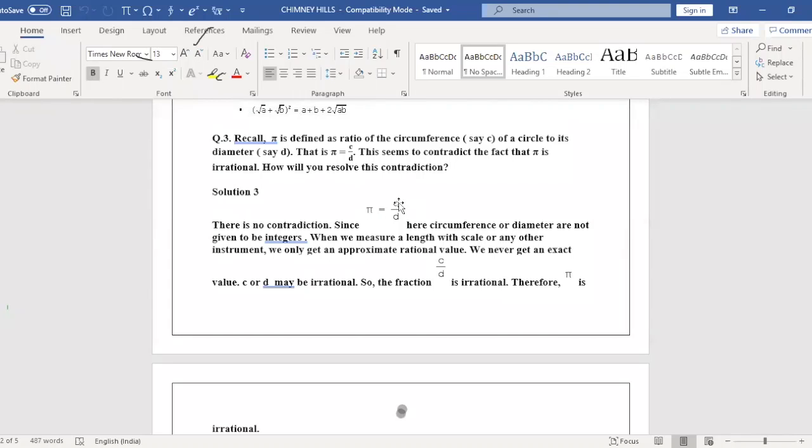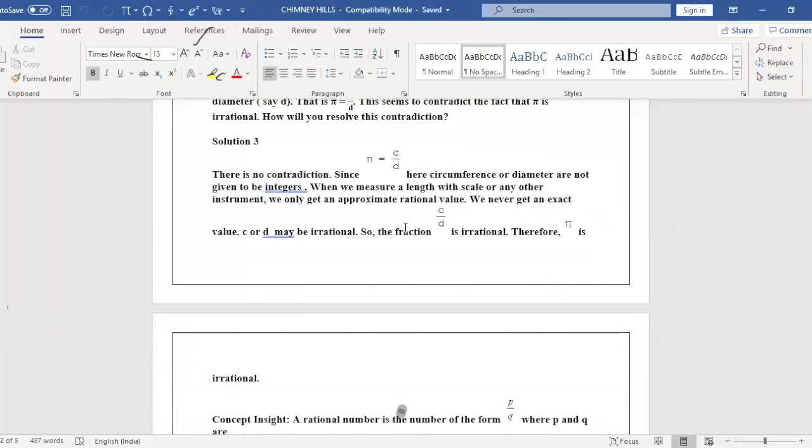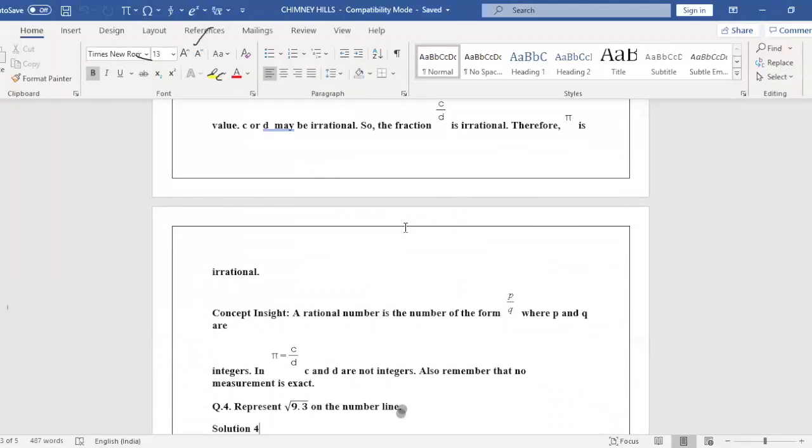When we divide circumference by diameter, the result will never end. It is non-terminating and non-recurring. That is why we take pi as an irrational number, or we can say either C or D may be irrational. That's why C by D is irrational. Rule 2 says that multiplication or division of a rational and an irrational number may be irrational. So we have applied the second rule here. Am I clear to everyone? Yes, ma'am. Any doubt? No, ma'am.